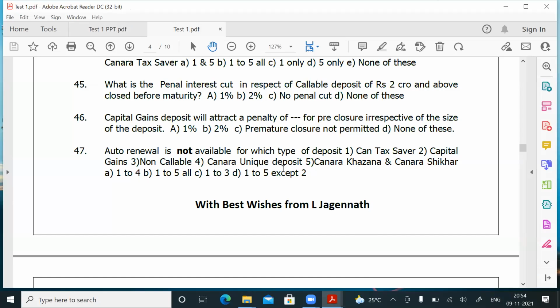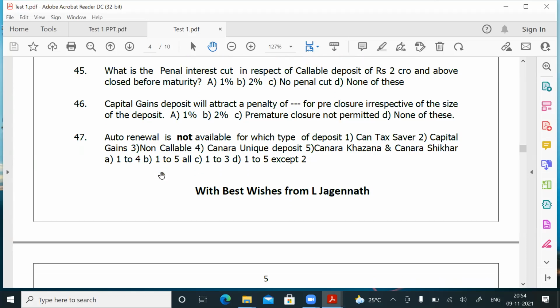Canara Khazana and Canara Sika, even though they are closed, the maturing deposits will not be automatically renewed. Even the recently introduced deposit, automatic renewal is not possible. So automatic renewal is not available for all these deposits, 1 to 5. Question number 47, the answer is B.